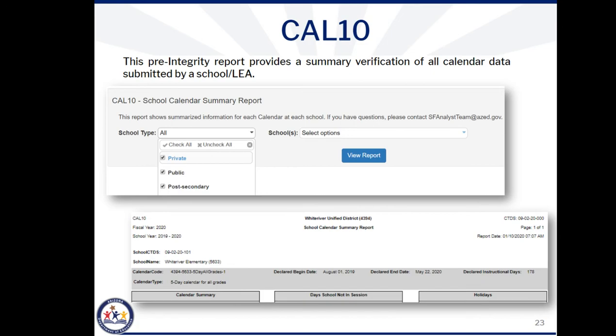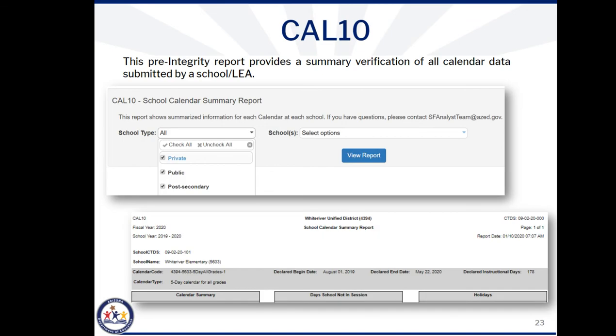The calendar code is a sequence submitted to AZEDS that will include your LEA ID, school entity ID, calendar type, and the sequence number you choose to associate with each individual calendar. This cannot be replicated. The calendar type is a submitted field and determines the number of instructional days per week and the grade level of the students reported on each individual calendar. The declared begin date and declared end date and declared instructional days fields are submitted fields and not determined by AZEDS.